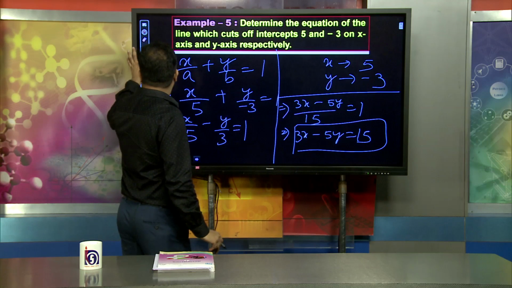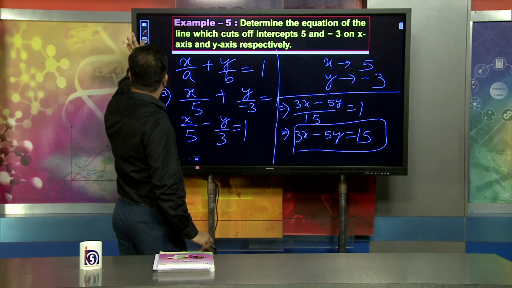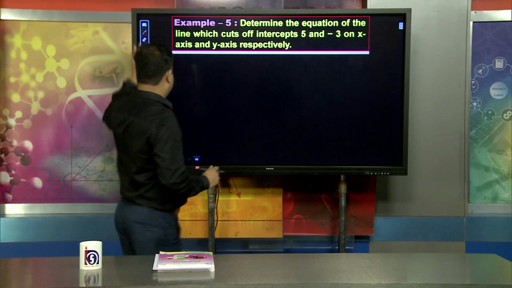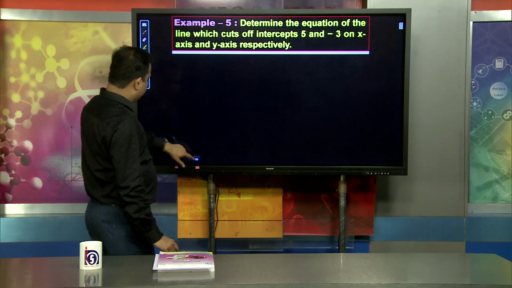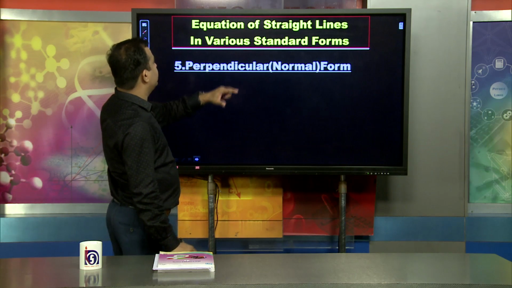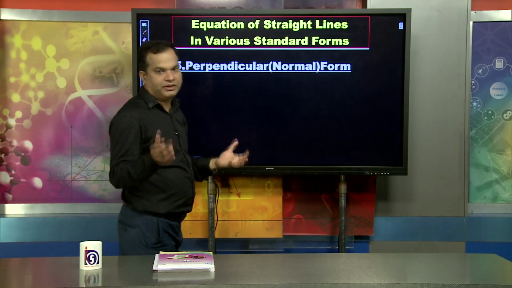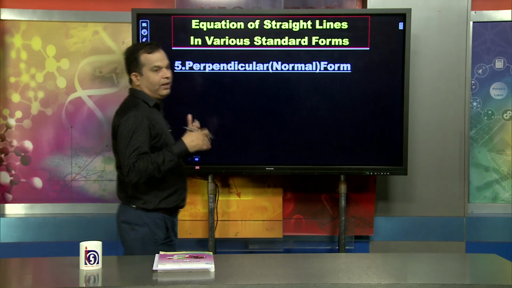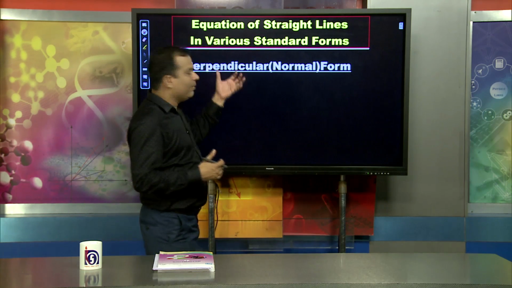And the last part we have to discuss is the standard formula, which is also very important. Dear learners, suppose we write the equation of a straight line in standard form, that means the perpendicular form, also known as the normal form. This is the fifth formula.